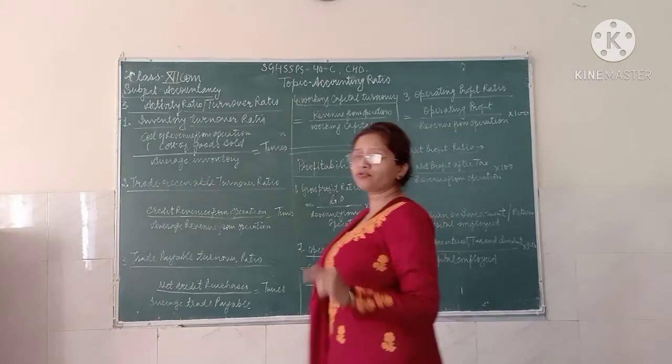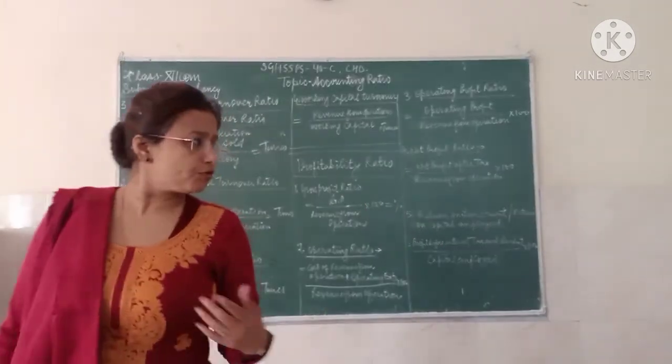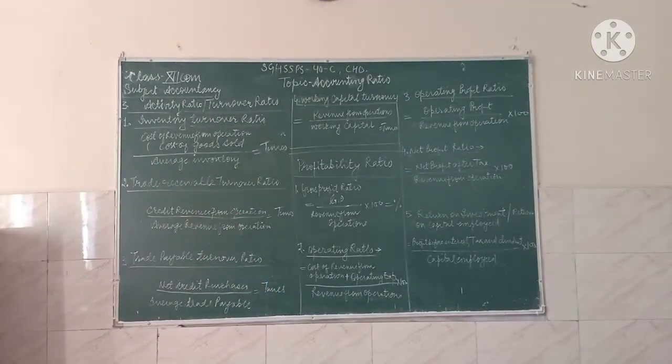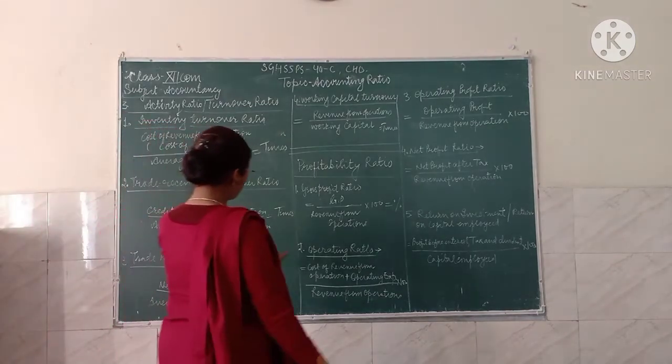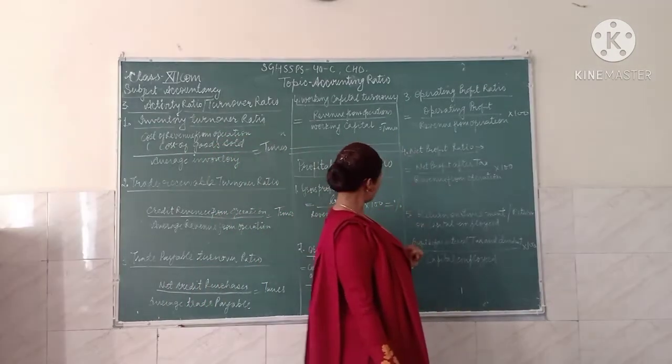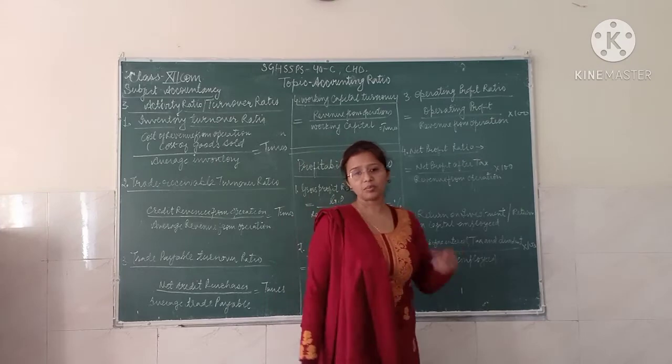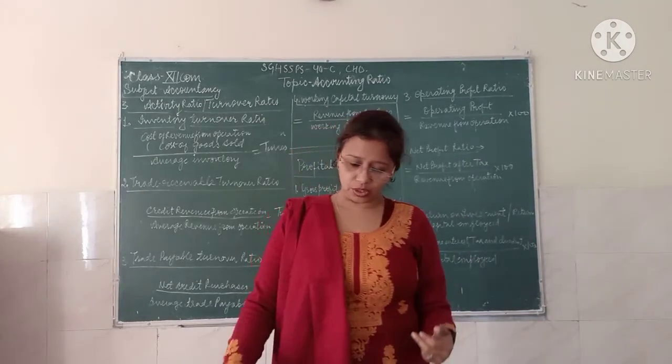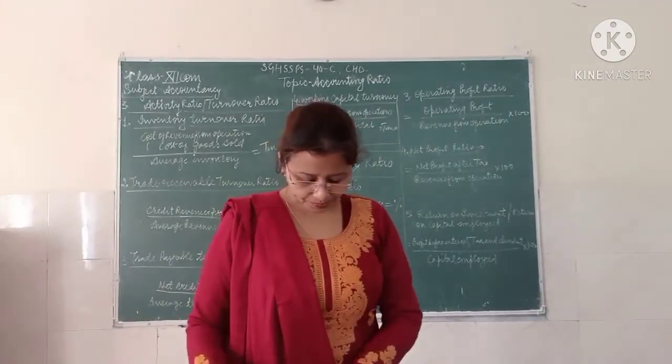Now moving to the profitability ratio. For the profitability ratio, we again have 5 ratios: the gross profit ratio, operating ratio, operating profit ratio, net profit ratio, and return on investment. One by one we are going to take them.